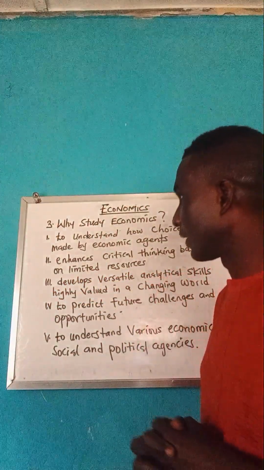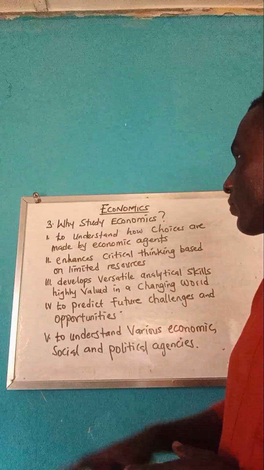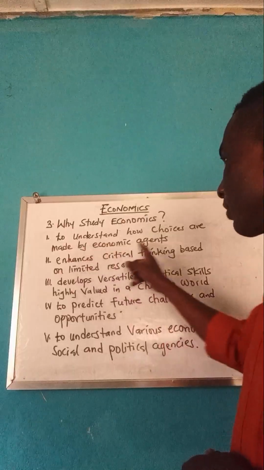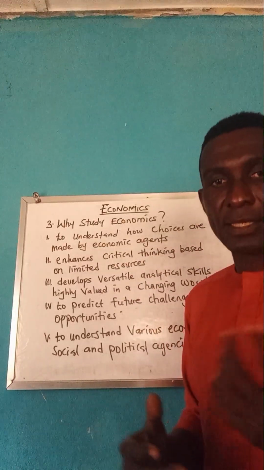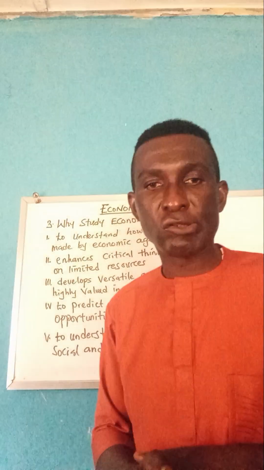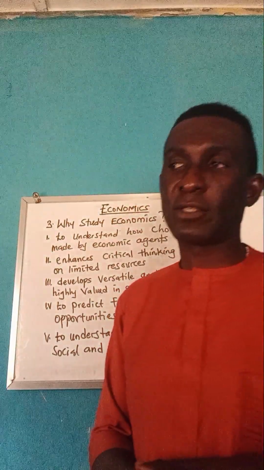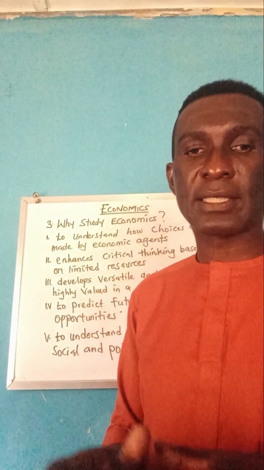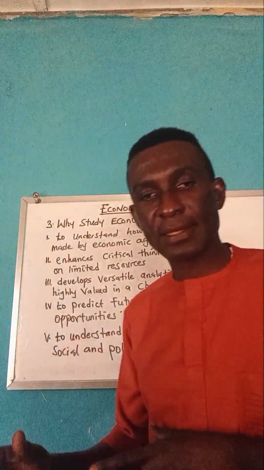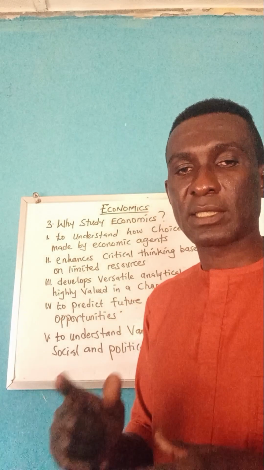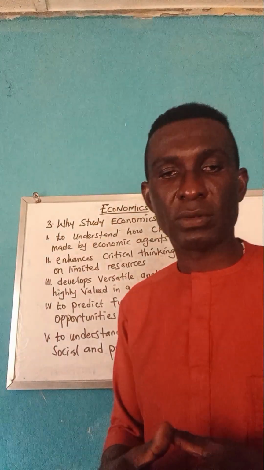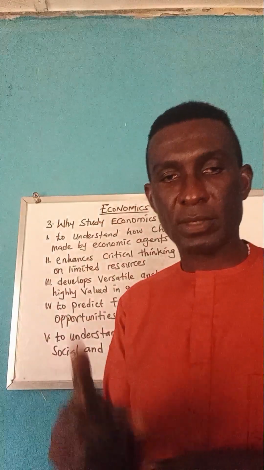So first on my list, I had that economic study helps us to understand how choices are made by economic agents. Of course, in a previous video, I made us see the relevance of choices. I came through the insights we derived from the definition of Lionel Robbins when he says economics is the study of a relationship between ends and scarce means which have alternative uses. Now, those terms of ends and means, we're going to get more insight and explanation in our next video.